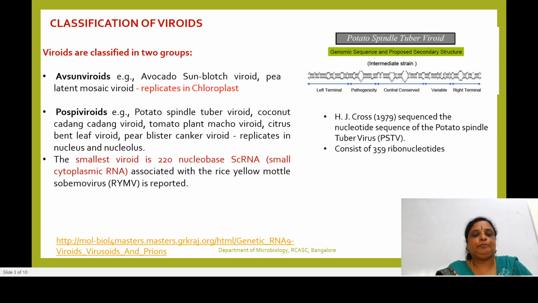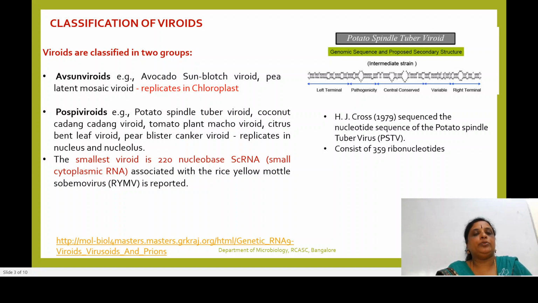That is your agricultural microbiology, if you are going to take. I have frequently seen this particular question: tomato plant macho viroid, citrus bent leaf viroid, pear blister canker viroids, etc.